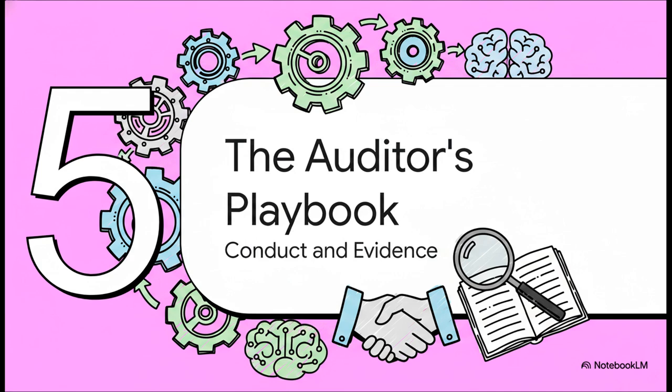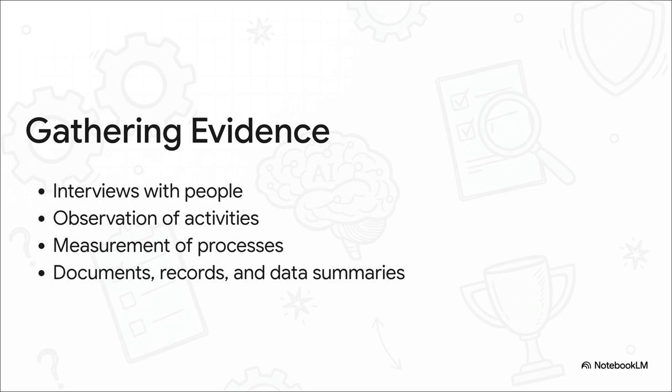Finally, Module 5, the Auditor's Playbook, Conduct and Evidence. Being a highly effective lead auditor isn't just about quoting technical clauses from memory. It's heavily about your tactical investigative skills. Like, where do you actually find objective evidence? Well, you have to look way beyond just reading policies in a comfortable boardroom. You need to gather evidence through direct interviews with real people, physically observing activities and processes right there on the floor, measuring the effectiveness of those processes, and digging deep into the records and data summaries. You always have to verify the reality of the situation on the floor against what's written in the paperwork.